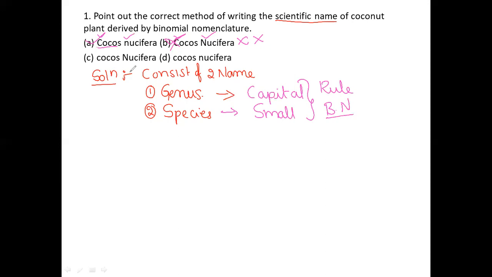Here, the genus name should always begin with a capital, but it is a small letter, so it is also wrong. In the same manner, in D also it begins with a small letter, so this is a wrong option. So option A is the correct option for this question. Shall we move on to the next slide?